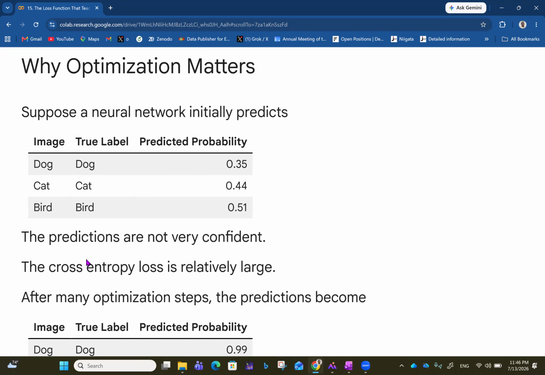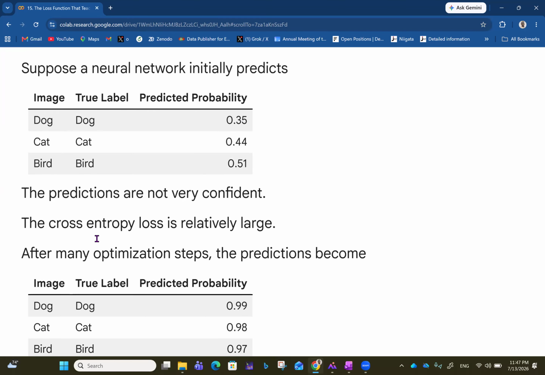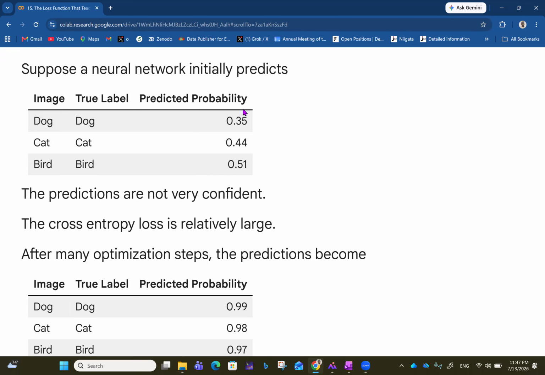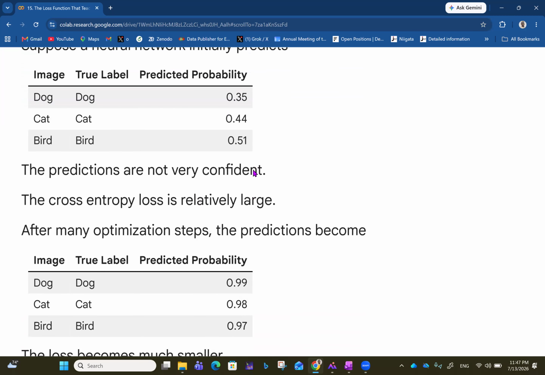Suppose the neural network initially predicts that, if the true image is a dog and the true label is dog, probability 0.35. The image is a cat and the true label is cat, probability 0.4, and for bird, 0.51. Now, the predictions are not very confident because they are pretty close. You have confident predictions when you have very high probabilities assigned to at least one or two, especially one. So the cross entropy loss is relatively large in that case.